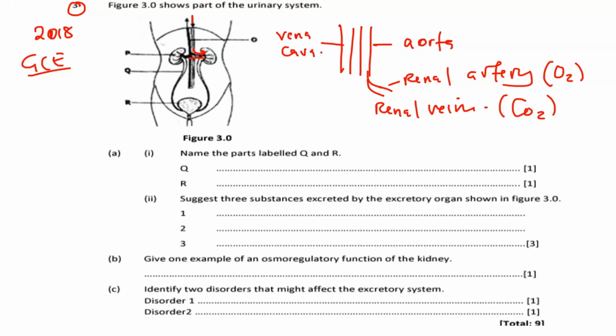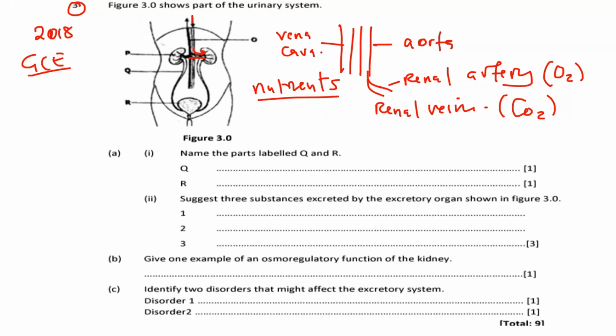Now why does it bring the blood rich in oxygen? It's not only oxygen but also some nutrients. Okay, there are cells in the kidney, and of course they need energy for the kidney to perform its function. There are quite a number of mechanisms, or quite a number of things that happen in the kidney. As you know, the kidney is responsible for the formation of what? Urine, and that process requires also energy. So you can look at it all that way. So I'm just trying to explain some of the things that we might not find in the question, but let us look at the question.